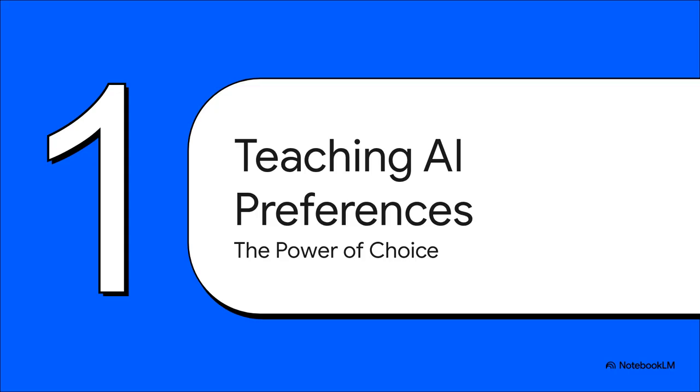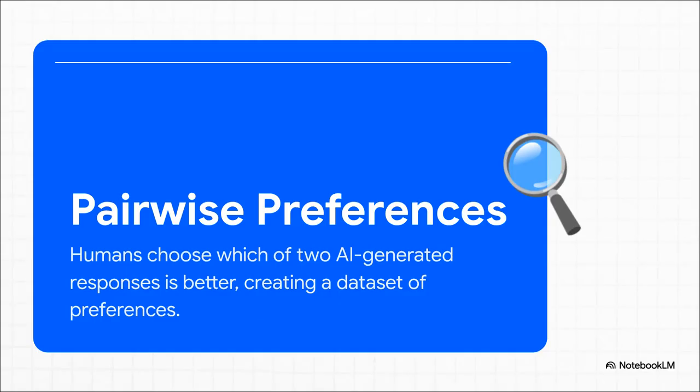Okay, so let's start at square one. Instead of trying to hard code a rule for every single thing an AI could possibly encounter, which would be impossible, right? The modern way of doing things is way more intuitive. We just show the AI what we like better. And this is done with something called pairwise preferences. Seriously, it's so simple, it's brilliant.